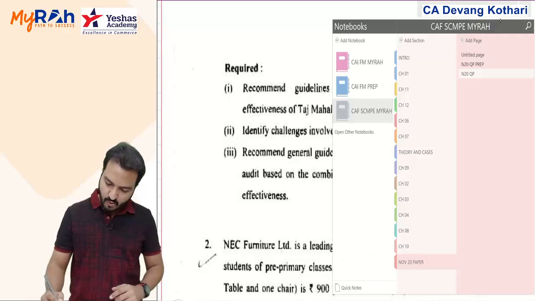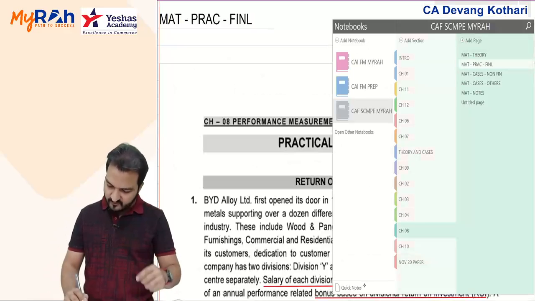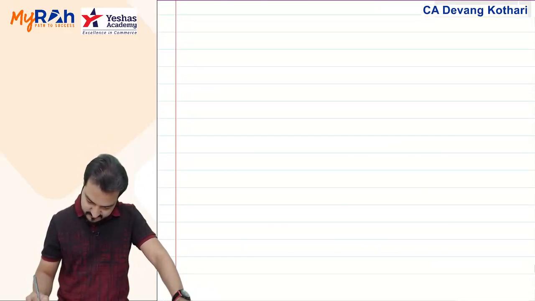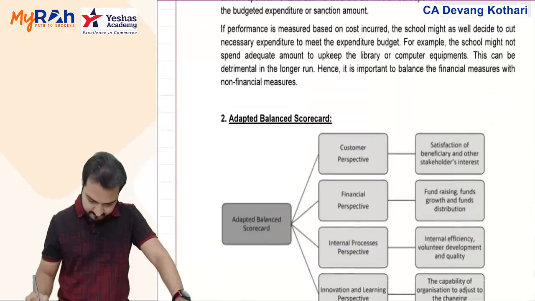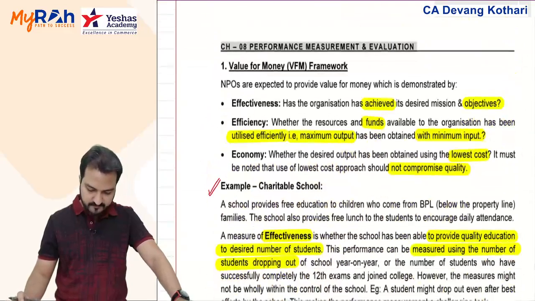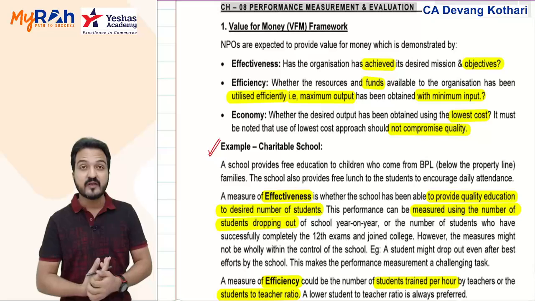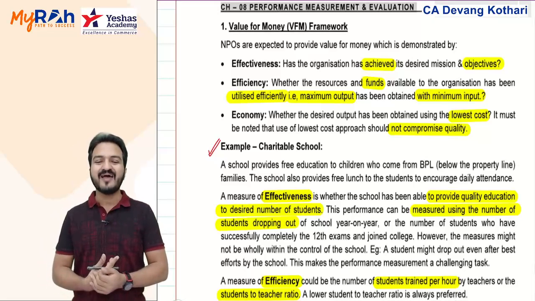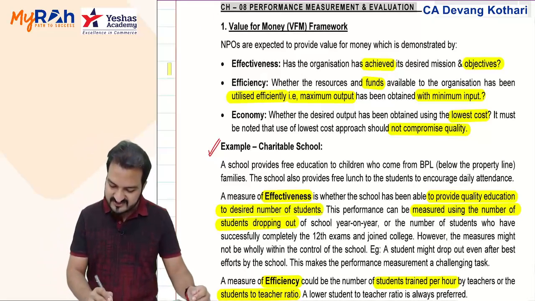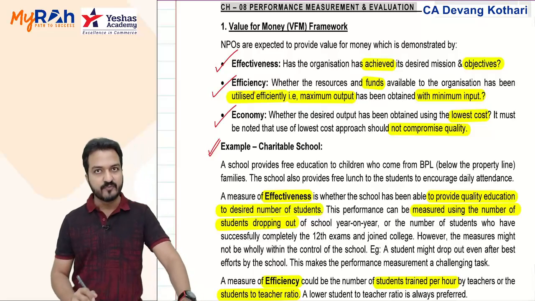Let me remind you what we have learnt under the VFM framework. We've done that in chapter 8, theory portions. This was what we have learnt under the VFM framework. Value for money is generally applied for non-profit organizations, and their performance will be measured in terms of effectiveness, efficiency and economy.